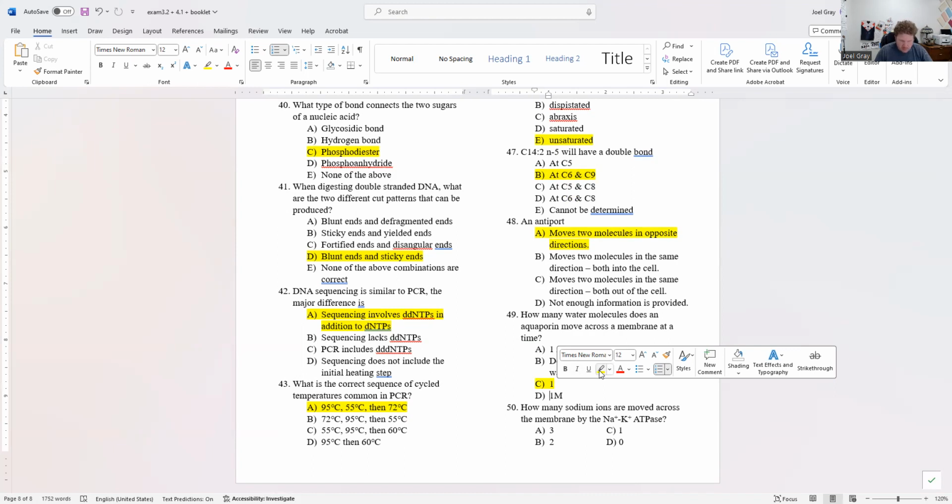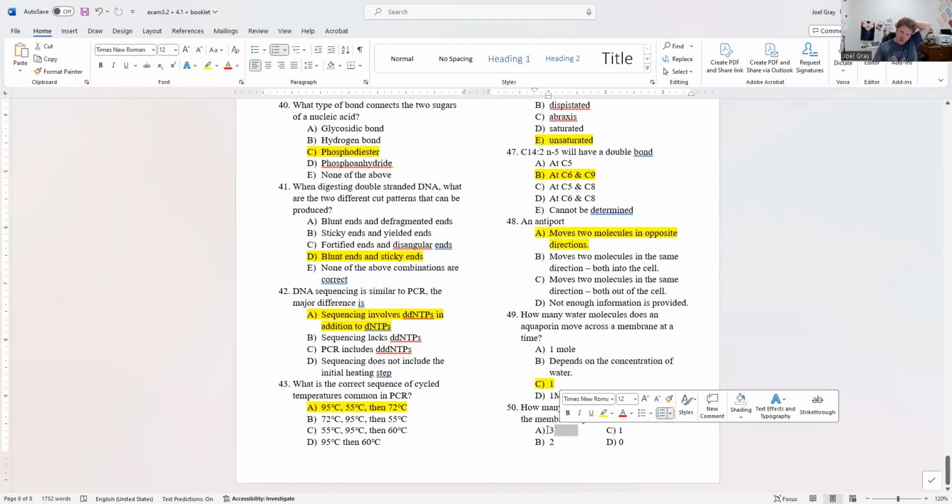Number 50, how many sodium ions are moved across the membrane by the Na plus K plus ATPase? 3 sodium and 2 potassium. Sodium are moved out, potassium are moved in. So number 50, A is the correct answer.